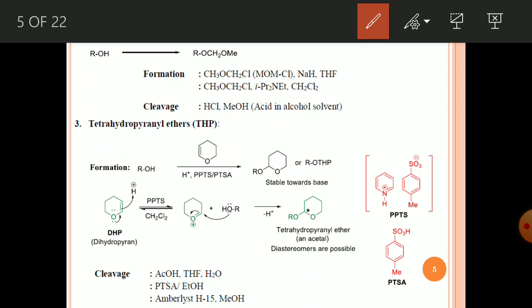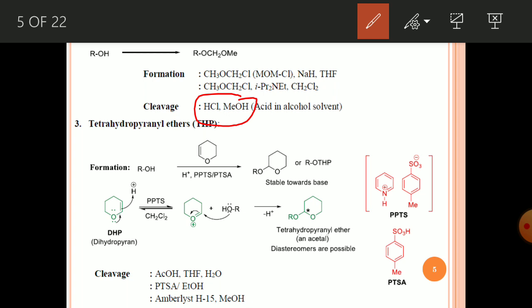How to cleave this MOM group? It requires only acidic condition in a protic solvent, so HCl in methanol. So you should know, for one functional group, how you can protect it with a few protecting groups and how you can remove it.